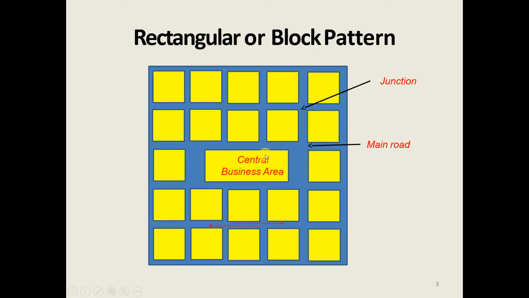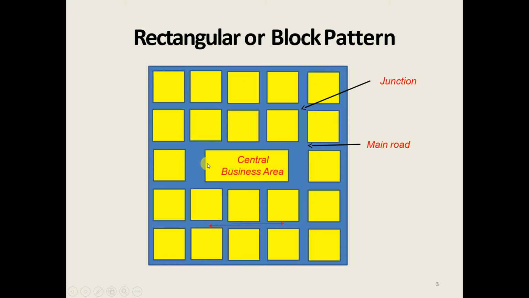It means that all the commercial activities are concentrated in the heart of the city, at the central place, and the trips are coming from the outskirts or different corners of the city.